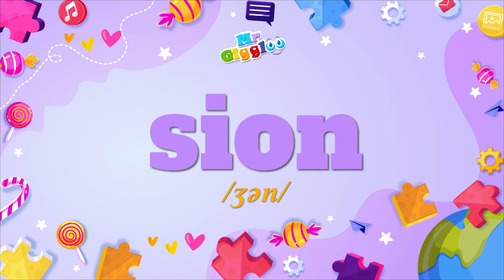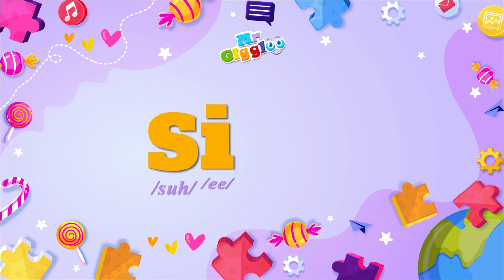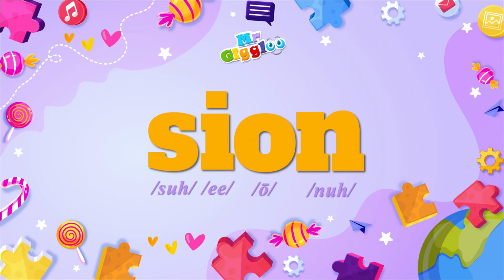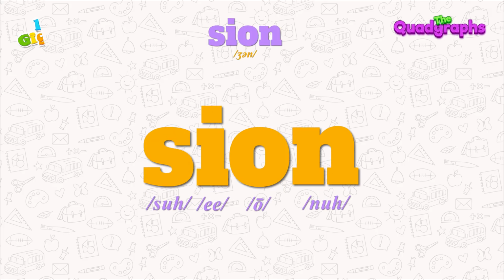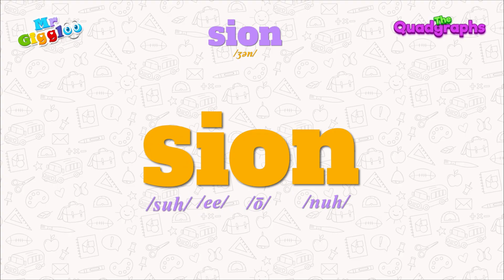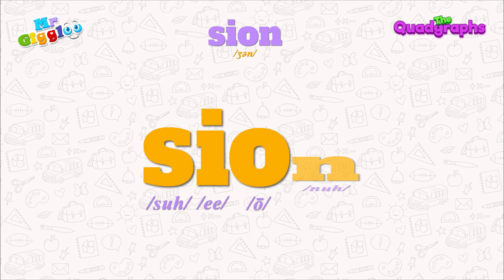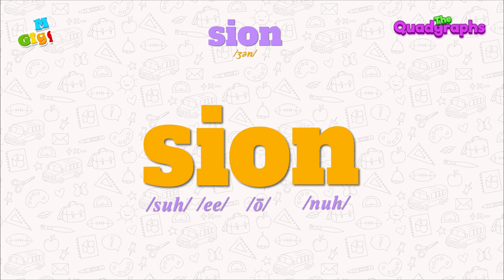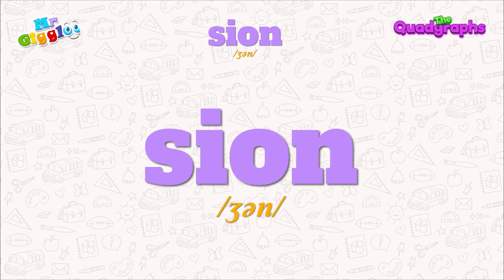The next quadgraph is S-I-O-N. Letter S makes the sound S, I makes I, O makes the sound O, and N makes the sound N. But when these four letters come together, they make two types of sounds. The first version is zhun.